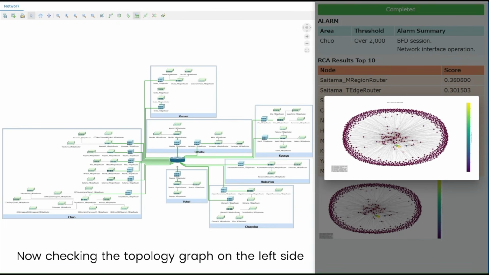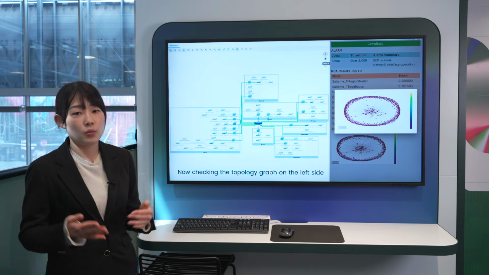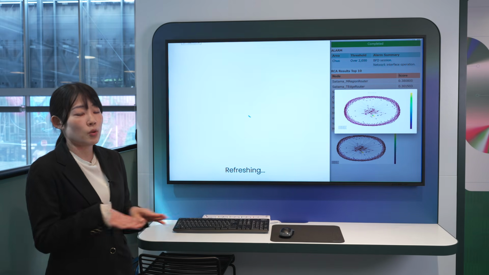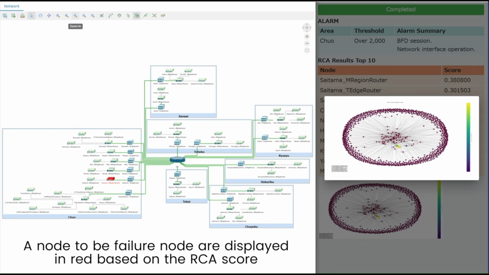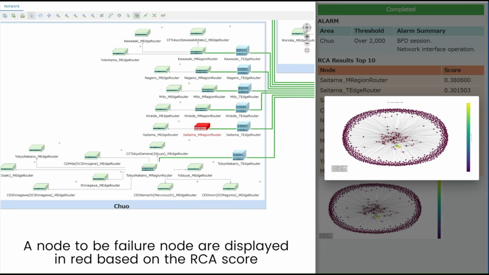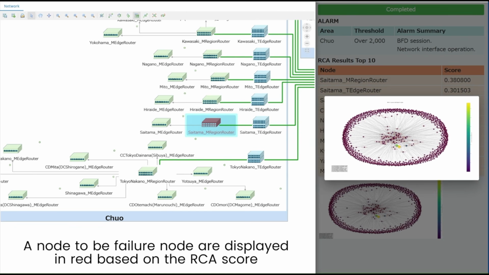Before this RCA, it was very difficult to identify the faulty device because there are so many alarms and so many nodes. There are more than 1,000 alarms. It was very difficult to identify. And we can also see the red node in the visualization tool. This is NTT DOCOMO's Japan nationwide mobile network.